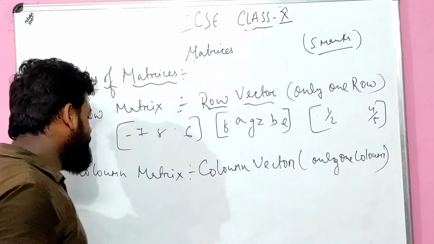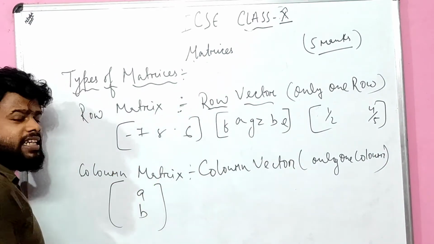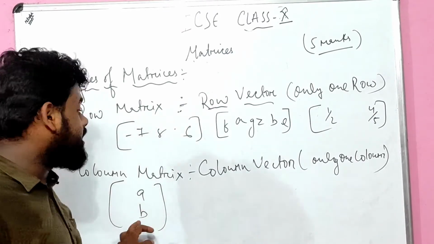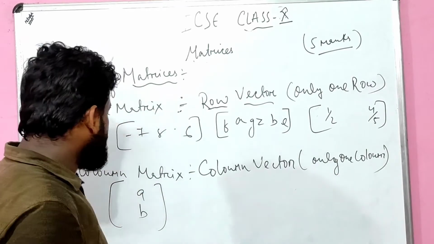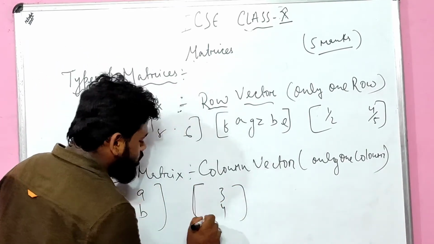Only one column. For example, can anyone give an example? Yes, very important. A, B. How many rows are there over here? 2 rows. Rows can be any number, even 1000 rows is no problem, but the column must be one. The row is all about one row. Another example is 3, 4.